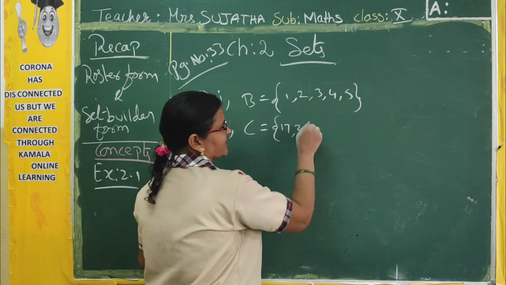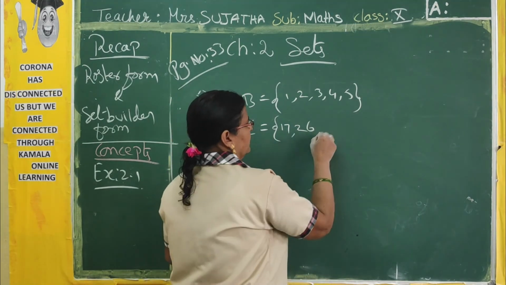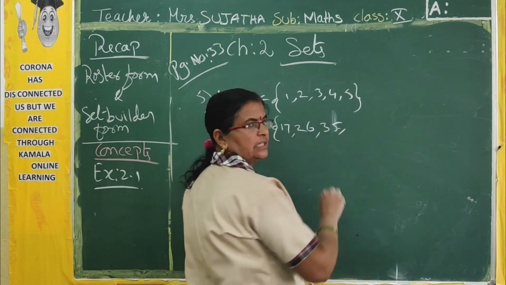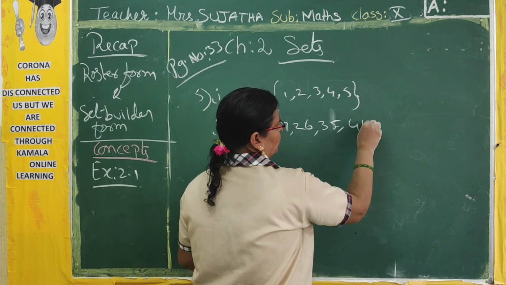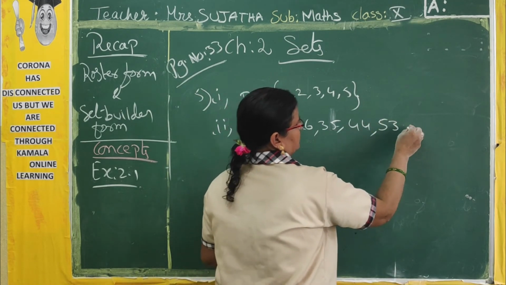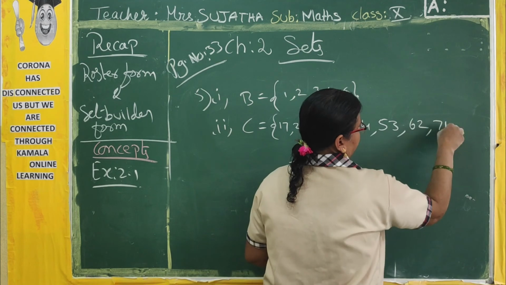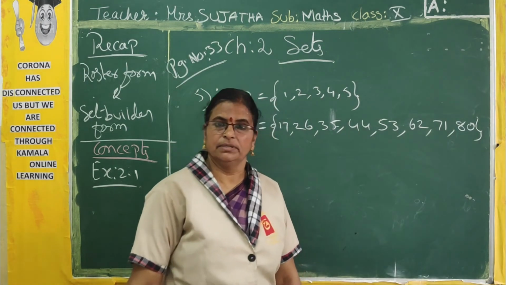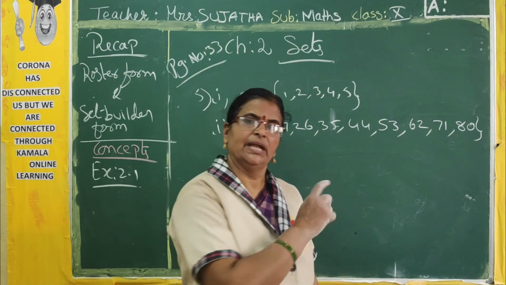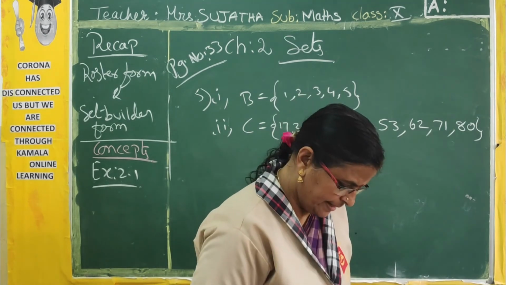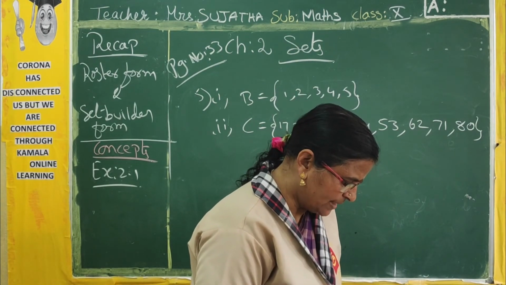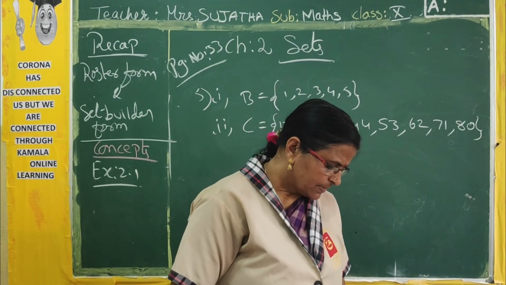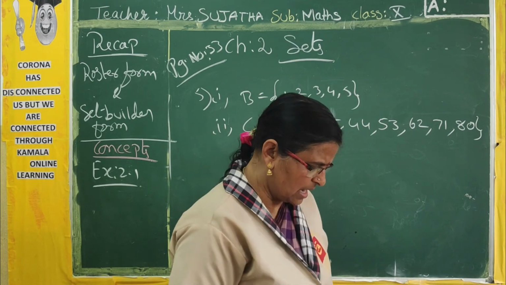Okay. Now again 2, 6. 2 plus 6 is 8. Again 3, 5. 3 plus 5 is 8. Again 4, 4. Again 5, 3. Again 6, 2. 7, 1. 8, 0 also, that is 80. Okay. So these are the numbers which have 2 digits, and the sum of the 2 digits is 8. Okay. Like that, you have to write the remaining. You can write down. Okay, ma'am. Now, so answers I will say.